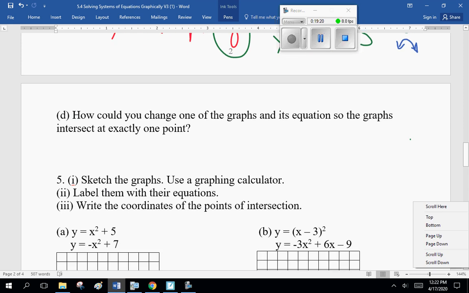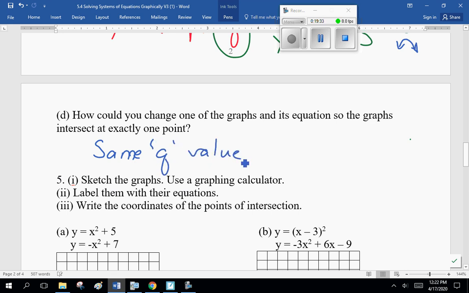That's the easiest way to change it. Now, how could you change one of the graphs and its equation so the graphs intersect at exactly one point? Well, it's easy. Same q value. So make them both y equals, I don't know, 2x squared plus 113, and y2 is minus 0.5x squared plus 113.